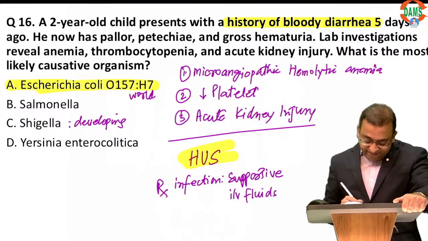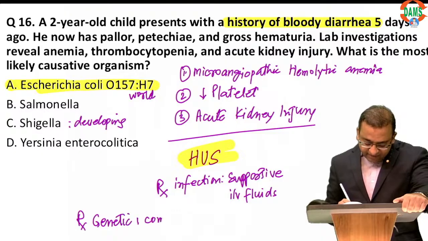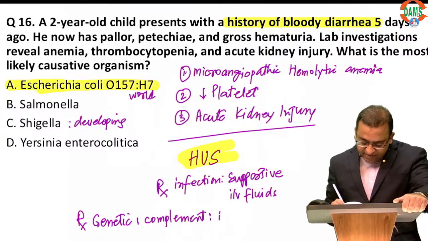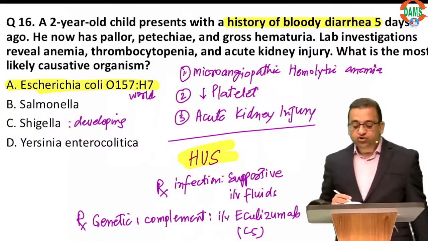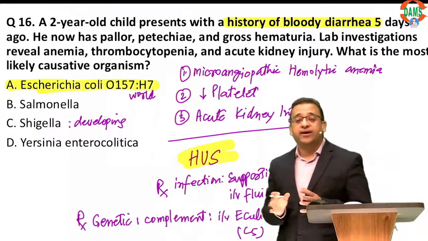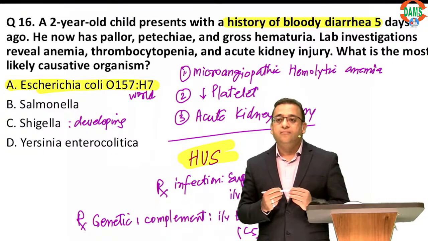However, if you are suspecting a genetic complement defect, then the drug of choice is IV eculizumab, which is a humanized monoclonal antibody against C5. Only if you are suspecting a genetic complement defect do you think of eculizumab.